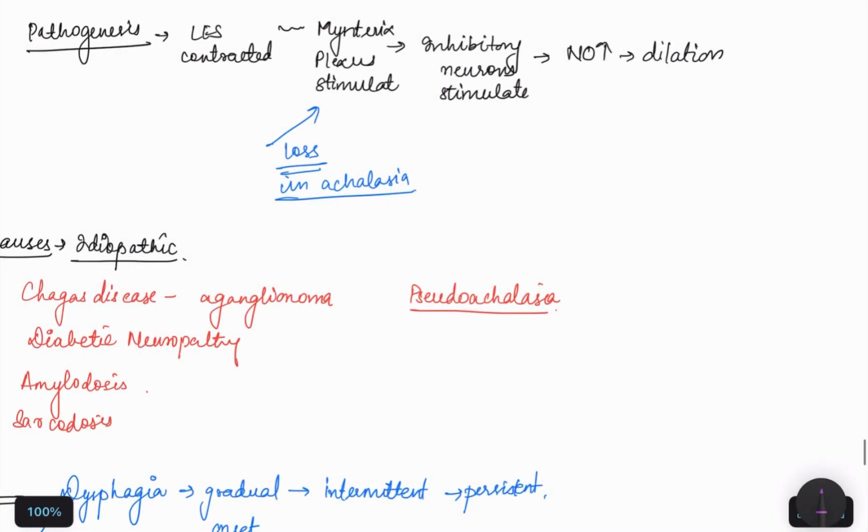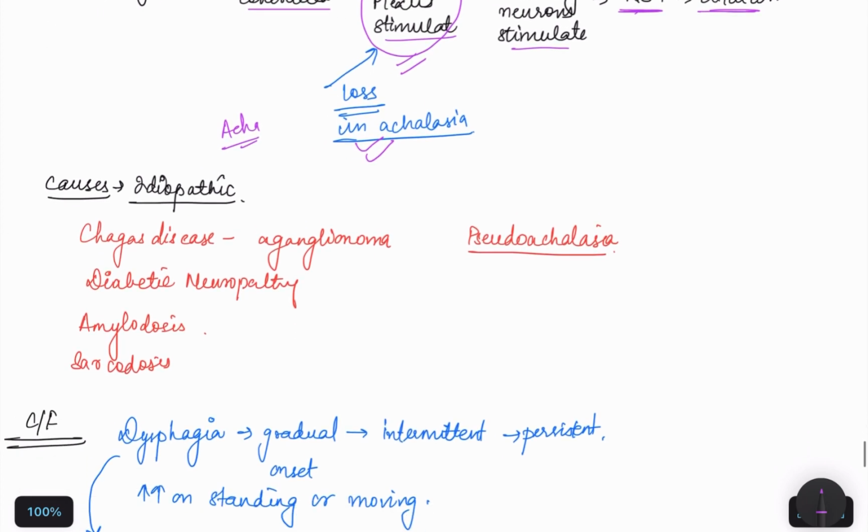Next is pathogenesis. We already discussed that the sphincter remains contracted, the myenteric plexus is stimulated, the inhibitory neurons are stimulated, nitric oxide is released, and dilation takes place. But in achalasia cardia, this myenteric plexus reflex is lost.